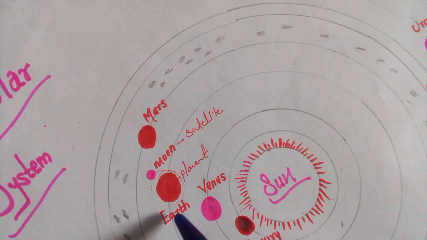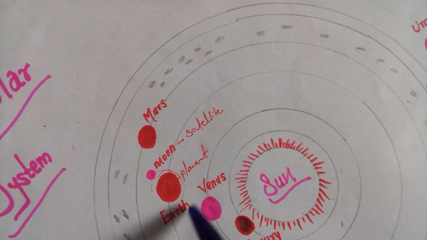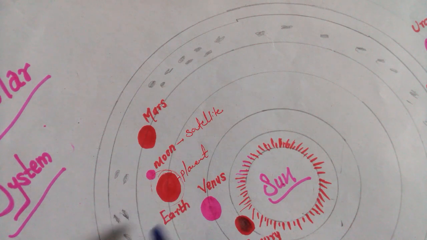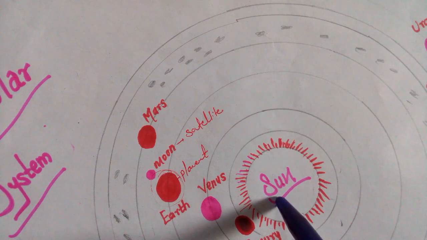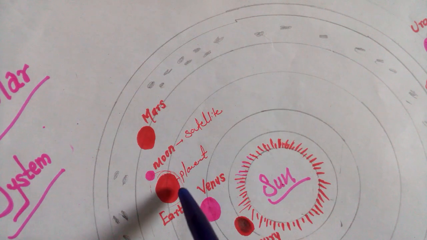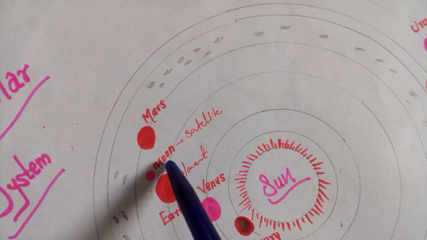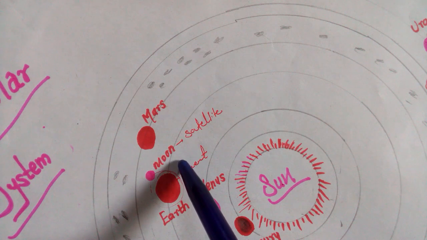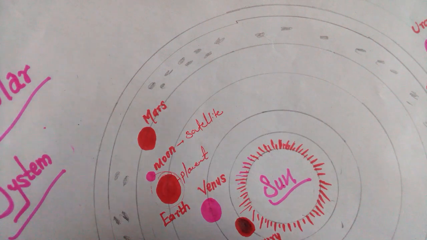Okay, so the rays fall on the Earth and are again reflected. Then some of those rays fall on the moon, and due to that we see the moon in the sky at night time. Okay, all of you understood?